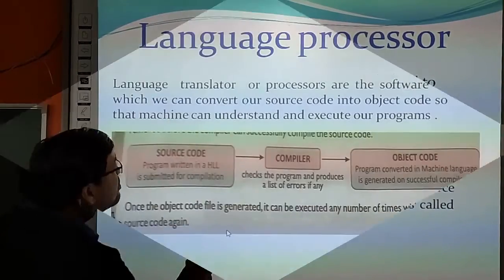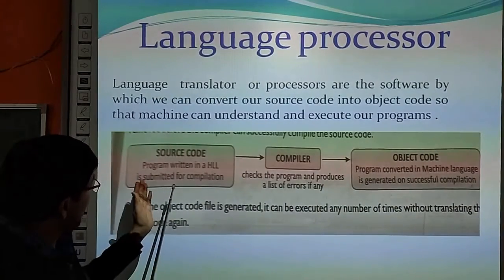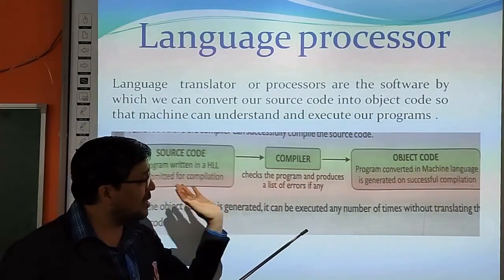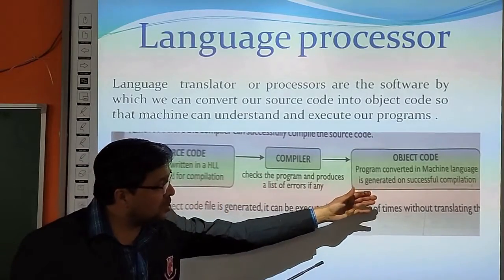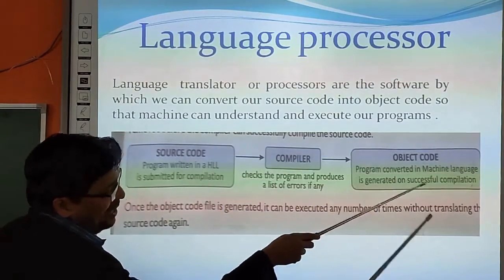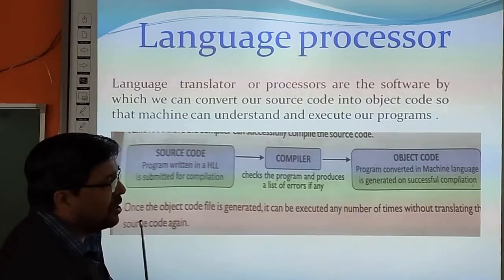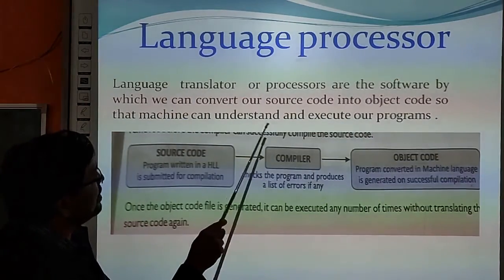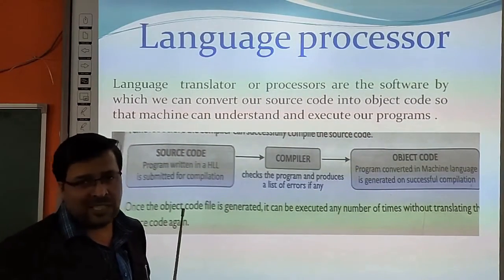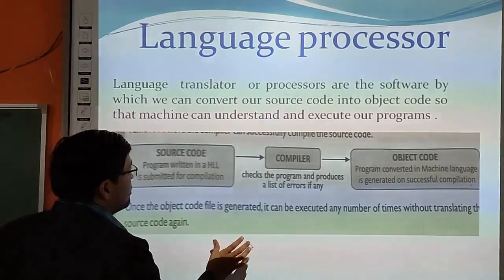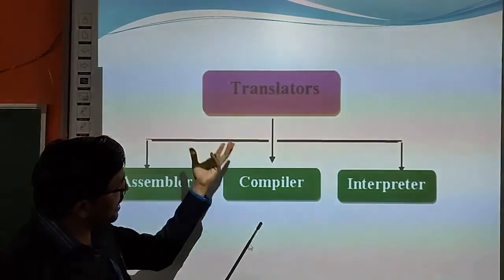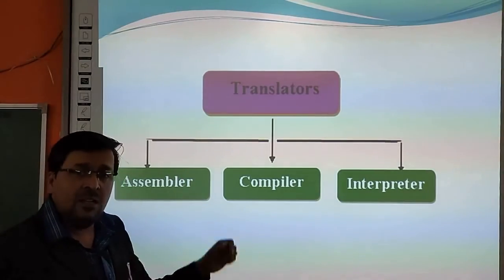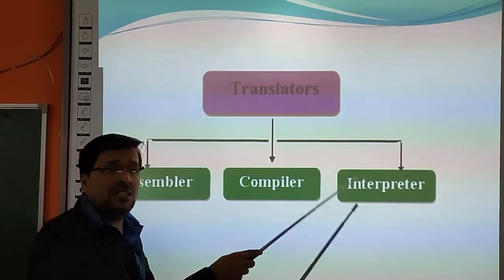We will see. Now, language processor, as you can see in the diagram, with the help of a compiler we are converting that source code into object code. The program converted in machine language is generated on successful compilation. The language translators or processors are the software by which we can convert our source code into object code, that I have already taught you. Now, there are three types of language translator or language processor. First one is assembler, second one is compiler, third one is interpreter.